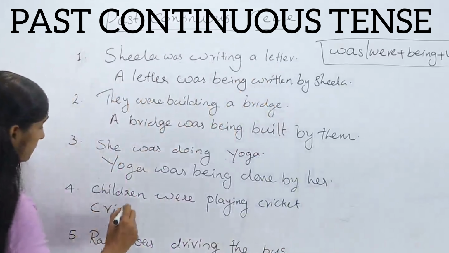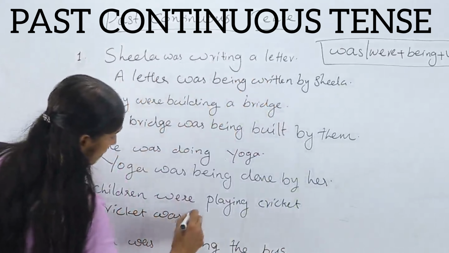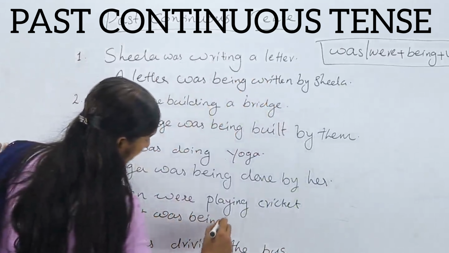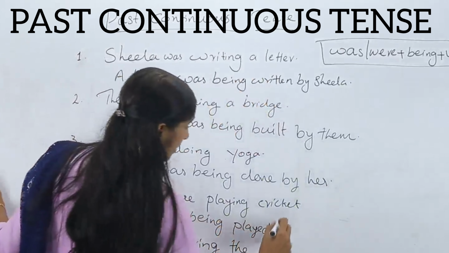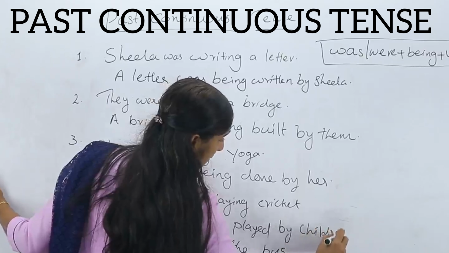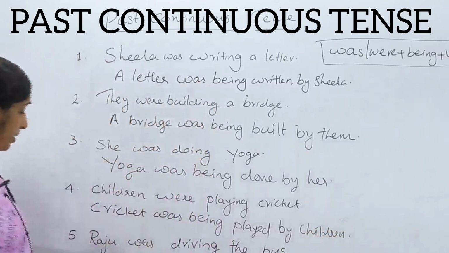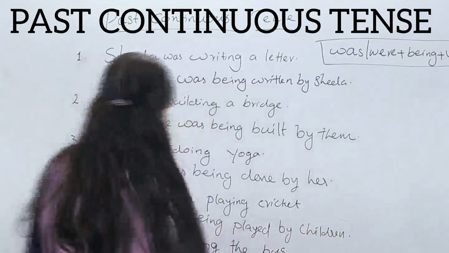Cricket was being played by children. Okay. Now, fifth type, Raju was driving the bus. Raju was driving the bus.